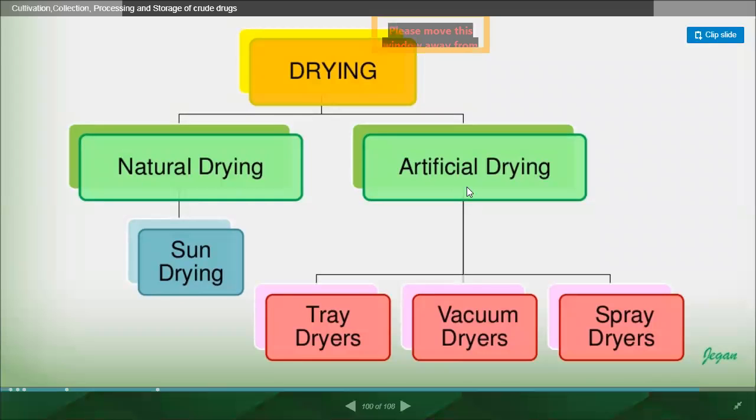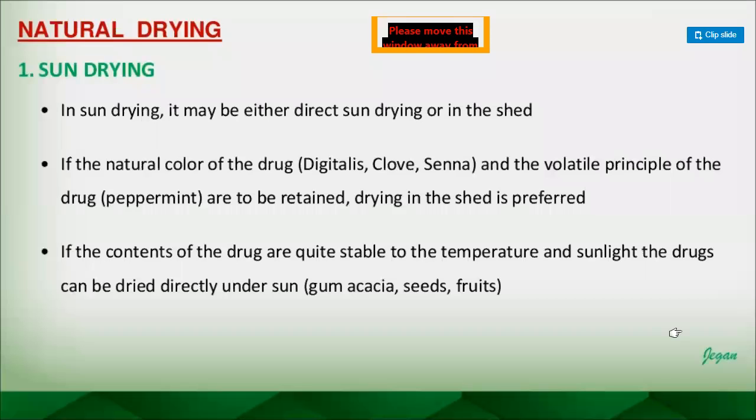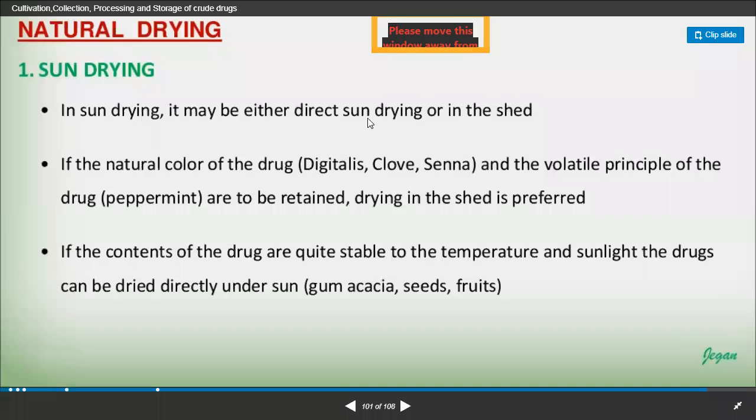But when it comes to artificial drying, we use different types of equipment and instruments, right? Tray dryer, vacuum dryer, and spray dryers, right? So let us discuss one by one. Natural drying. In natural drying, as we discussed, the sun drying. In sun drying, it may be either direct sun drying or shade drying.